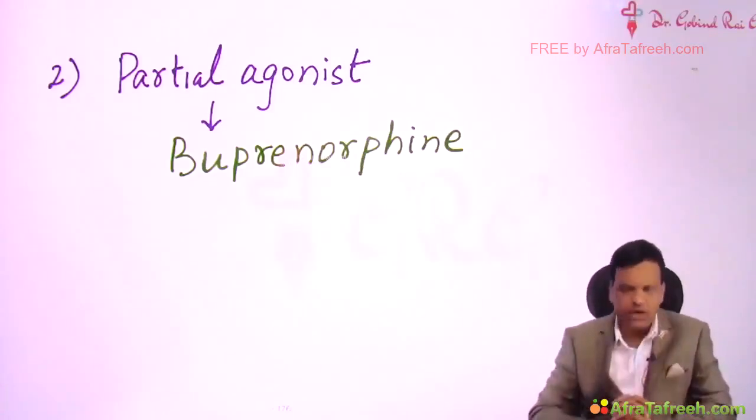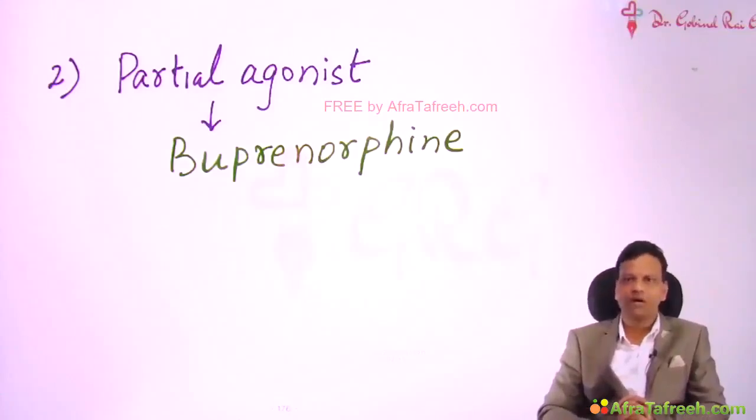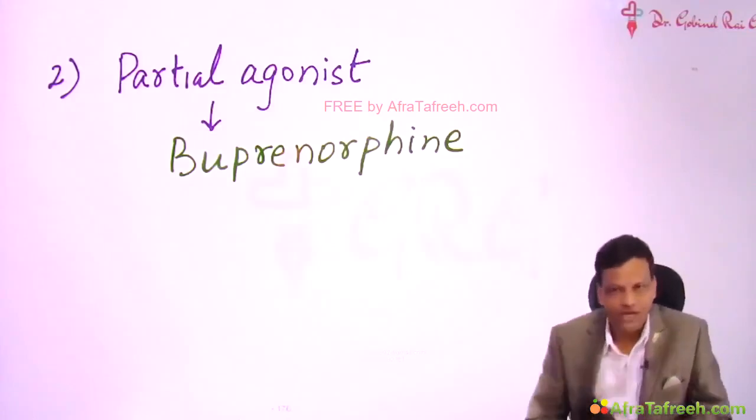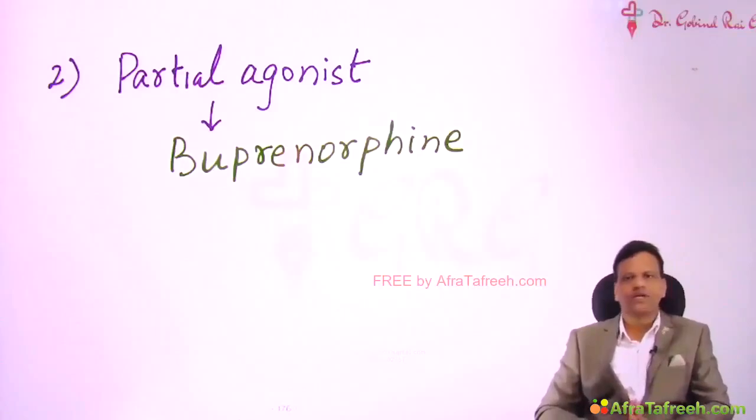Now, why did we develop a partial agonist? To answer this question, we need to understand one thing. We do not prefer opioids in mild to moderate pain. Why are we not preferring them? Because opioids can cause respiratory depression. That is the major side effect we are worried about. So we thought that if a drug is a partial agonist at the mu receptor, it will not cause that much respiratory depression. So this is the idea behind making a partial agonist.